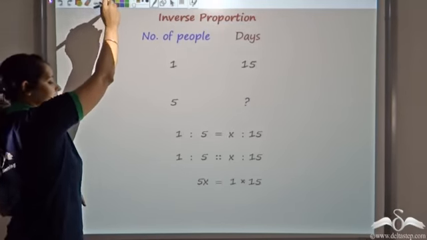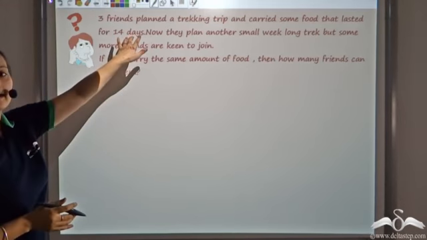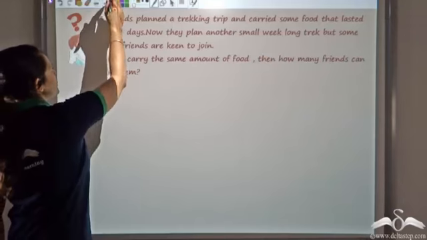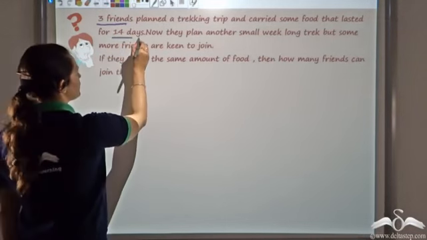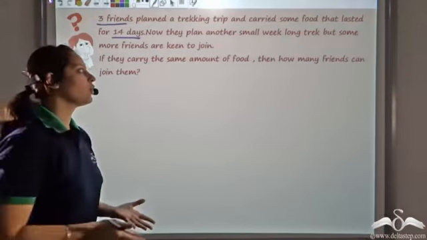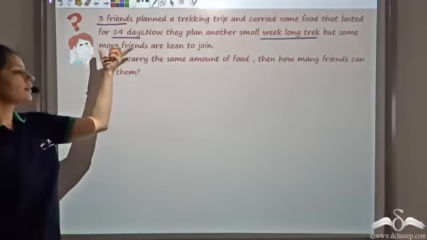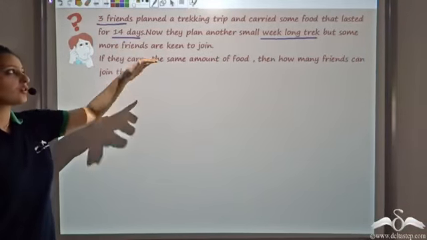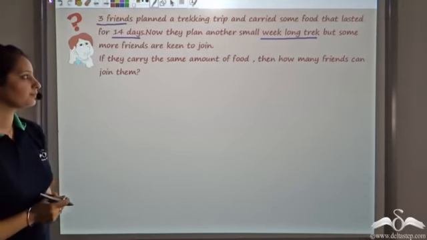Now let's see whether you can answer this question. 3 friends planned a trekking trip and they carried some food which was sufficient for 14 days. Now they are planning another small week-long trip, but more friends want to join them. So now if they have that same food, how many friends can join them?